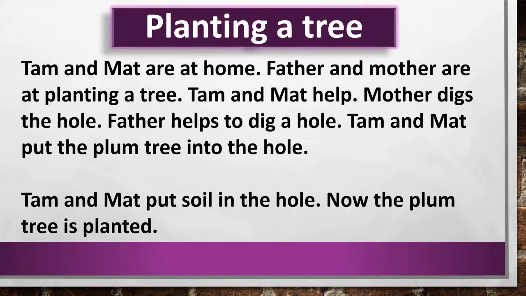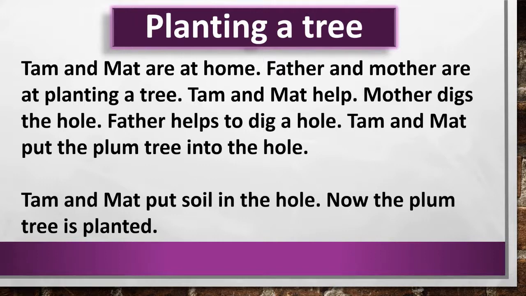Tam and Matt help. Mother digs a hole. Father helps to dig a hole. Tam and Matt put the plum tree into the hole. Tam and Matt put soil in the hole. Now the plum tree is planted.